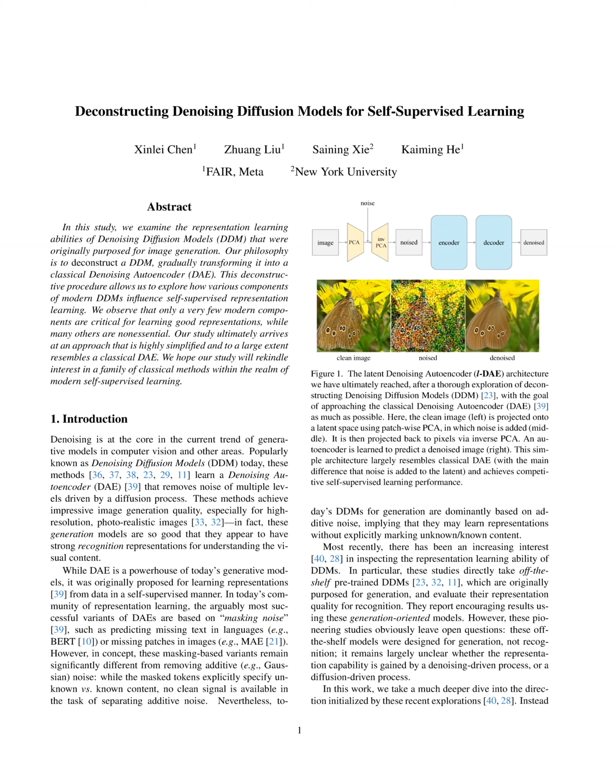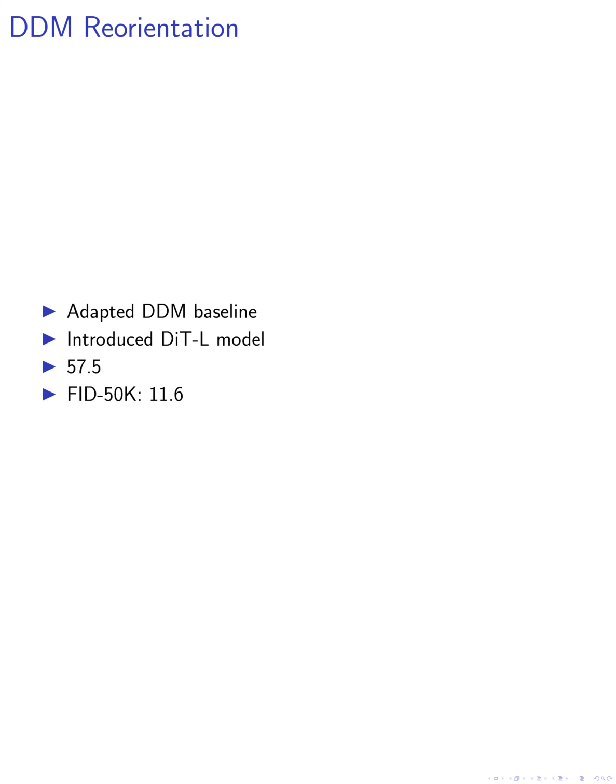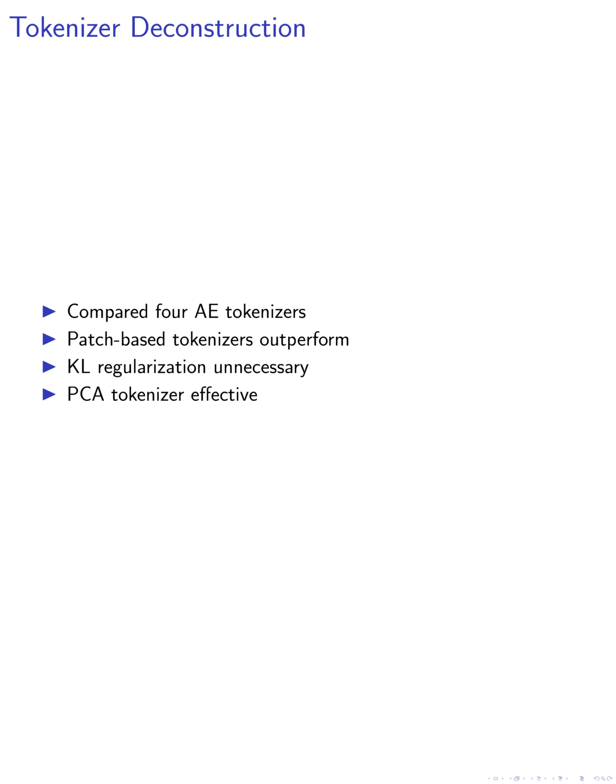In this paper, we first reorient the DDM baseline to be more conducive to self-supervised learning. We adapt the DDM baseline and introduce a new model, DiT-L, which shows a linear probe accuracy of 57.5% using its 1/2 L encoder. The generation quality of the DiT-L model, measured by the Fréchet inception distance, FID 50K, is reported as 11.6.